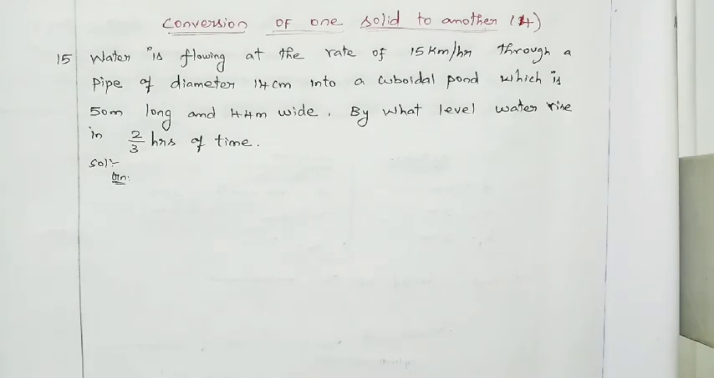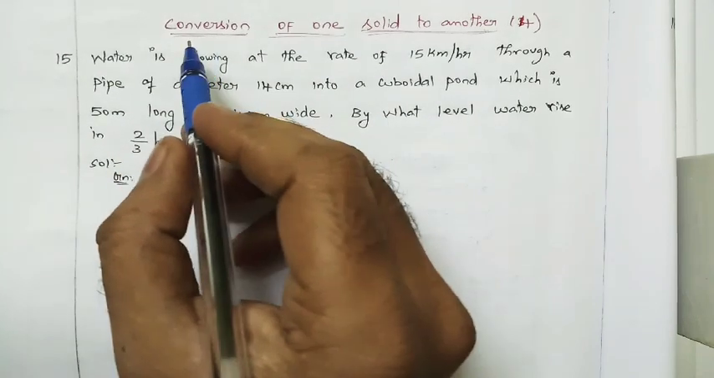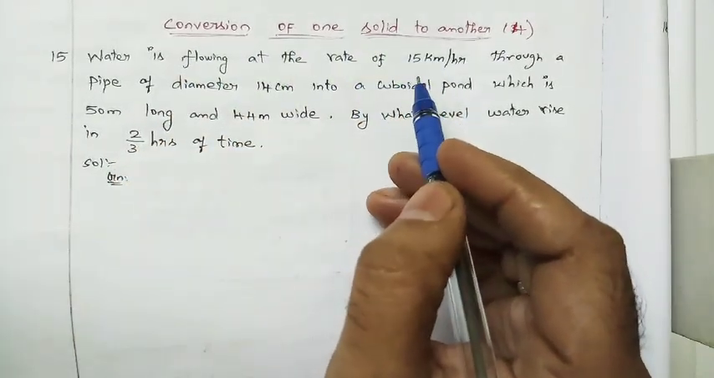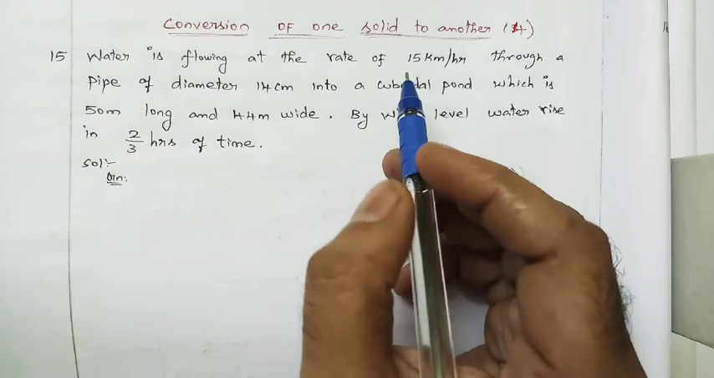Hi students, today we are going to see the third concept, and today is the last class for this concept as well as the last class for this chapter. The last concept is about conversion of one solid to another. I already told you that we have three models of sums in this concept.